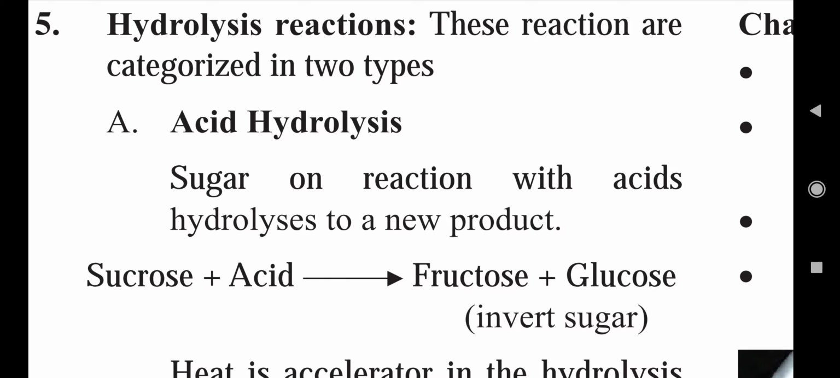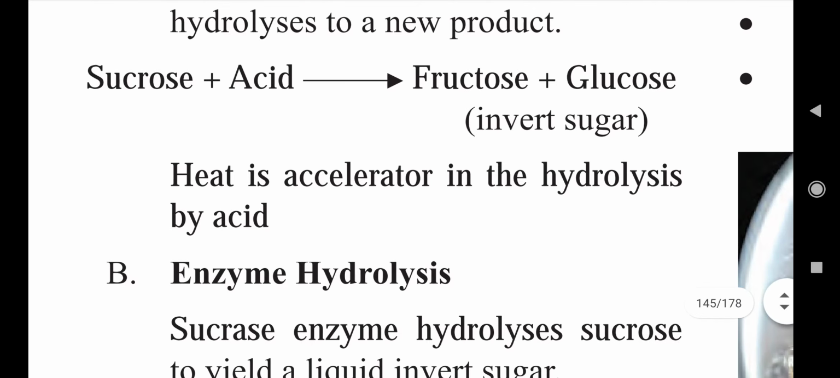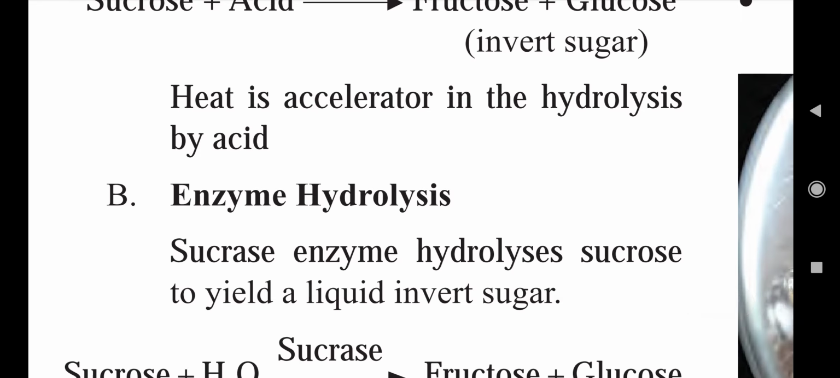Sucrose, when it reacts with acid, will be converted into fructose plus glucose, and this conversion of sucrose into its building blocks is known as inversion, or you can also call it invert sugar. Due to the formation of invert sugar by acid hydrolysis, we can stop or inhibit the crystallization of sugar in any food product. So heat is accelerated in the hydrolysis by acid.